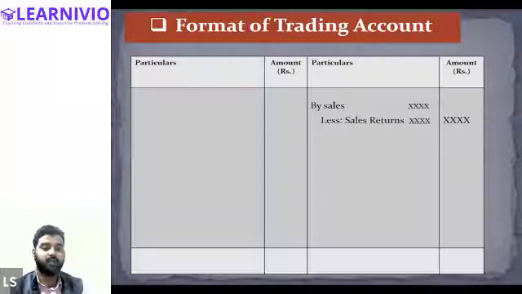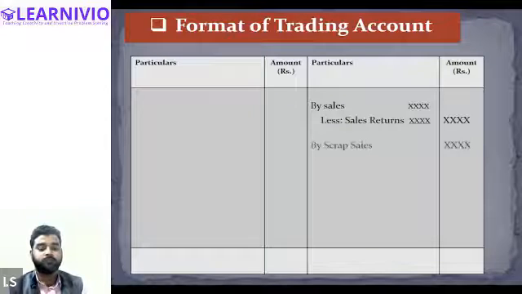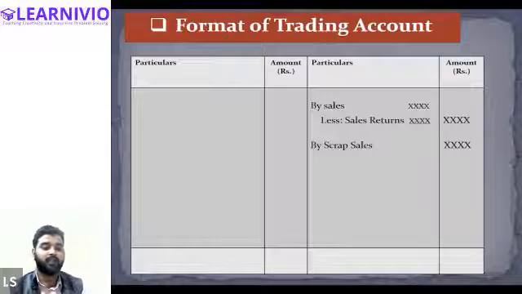Okay. Now, after the value of sales is recorded, we will record the value of the scrap sale. If the enterprise is selling some kind of scrap and generating a certain amount of revenue, then it will also be recorded on the credit side of the trading account. Not every firm will have scrap sales, but if there are, they will be recorded on the credit side of the trading account. Is that clear? Can we move to the next point?